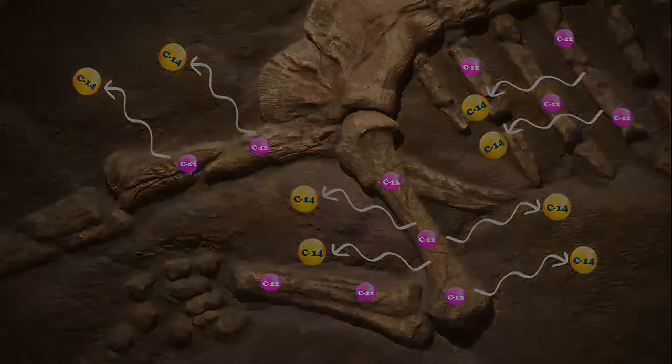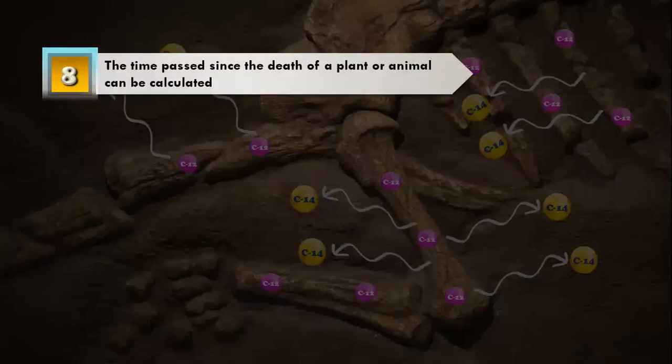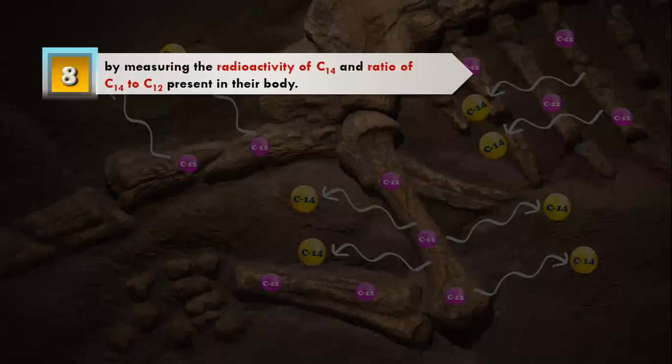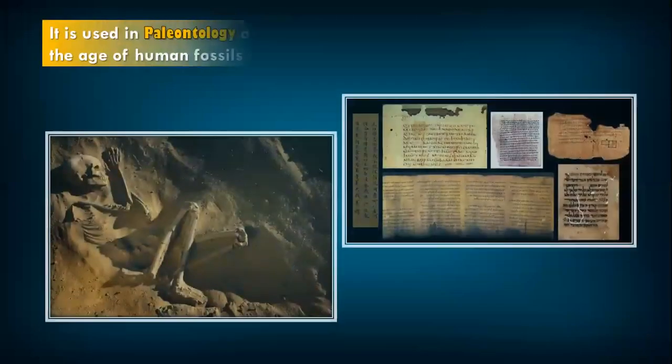Now if you calculate a ratio, can I say that here the ratio is different compared to the ratio that I had calculated before? There, carbon 14 and carbon 12 had a fixed ratio, but here the ratio is different. This will help us calculate the time passed since the death of a plant or an animal by measuring the radioactivity of carbon 14 and the ratio of carbon 14 to carbon 12 present in their body. This method is called carbon dating.